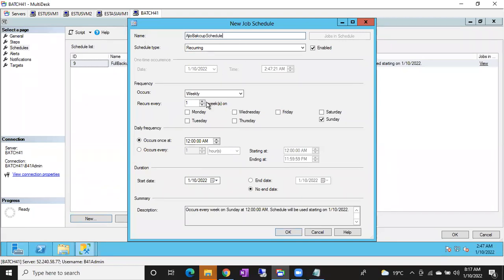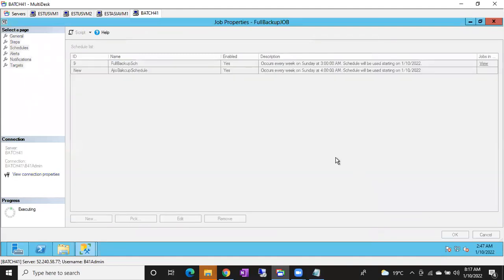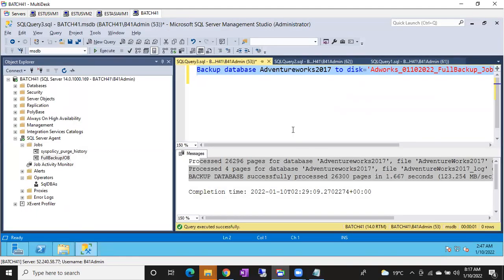Okay, done, recurring. Weekly on Sunday, this time I'll change it to 4 a.m. Recurs every Sunday at 4 a.m. That one is 3 a.m. and this is 4 a.m. Now if I click OK, how does it know that is the Azure schedule? Did I attach any step for that? Agree?